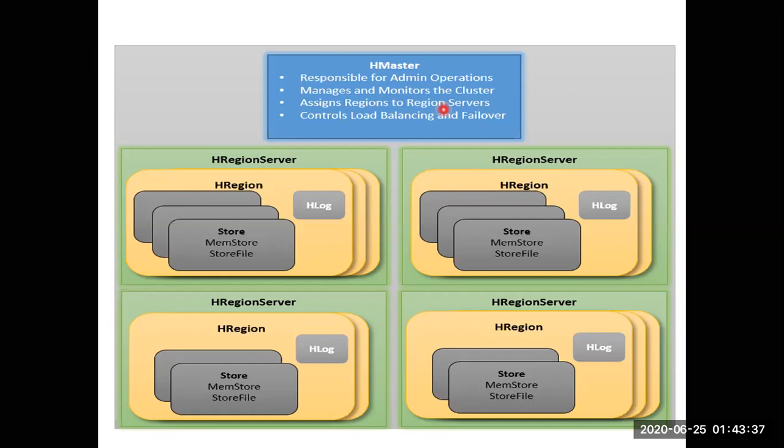But in case the master node fails, how does the scenario get balanced? For that we have one additional node called the secondary name node. In the absence of the name node, it acts like a master node. But it is not meant to replace the master node. It acts only when the master fails, only in those cases.